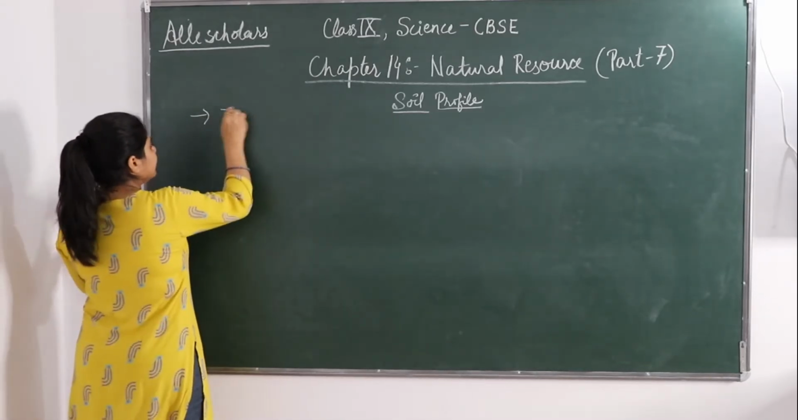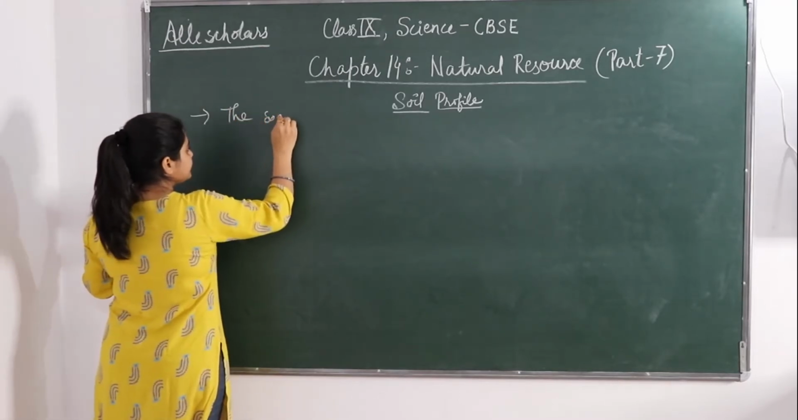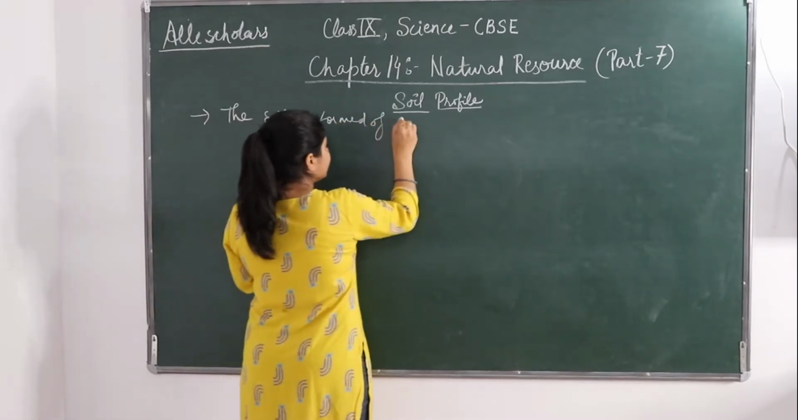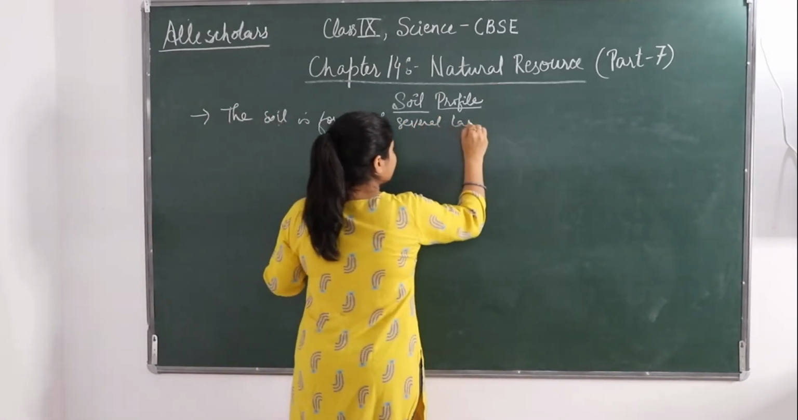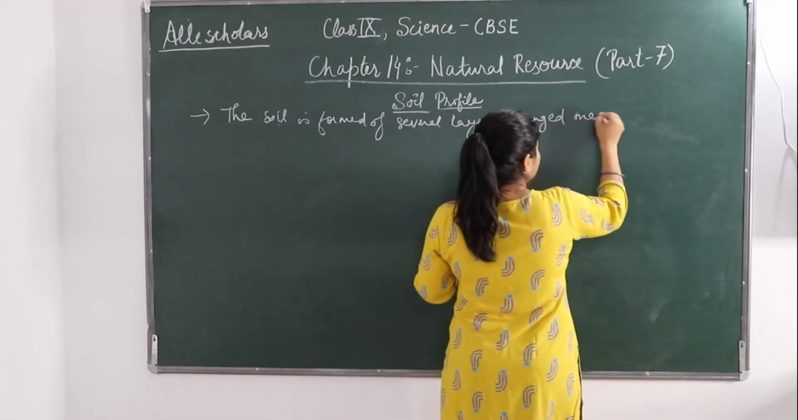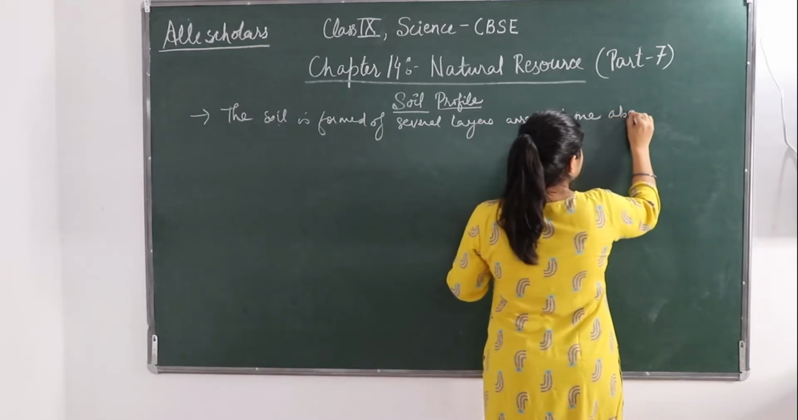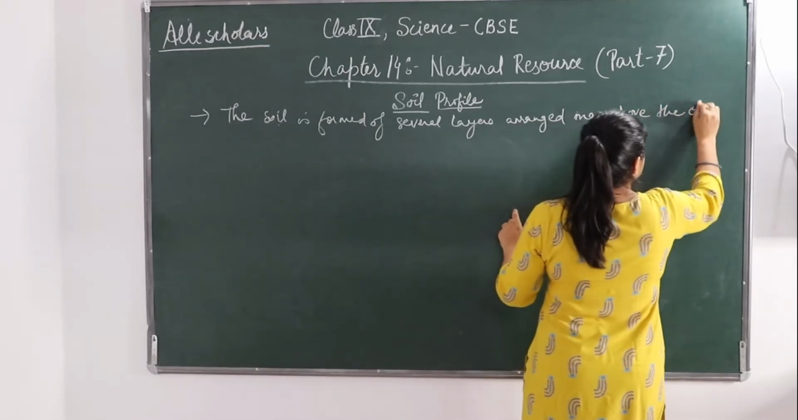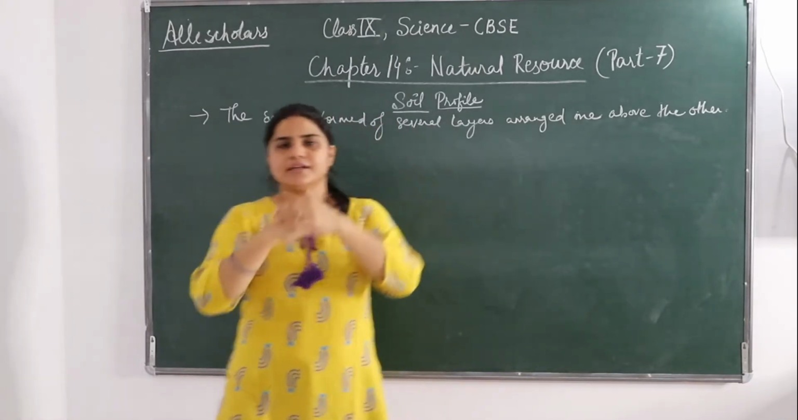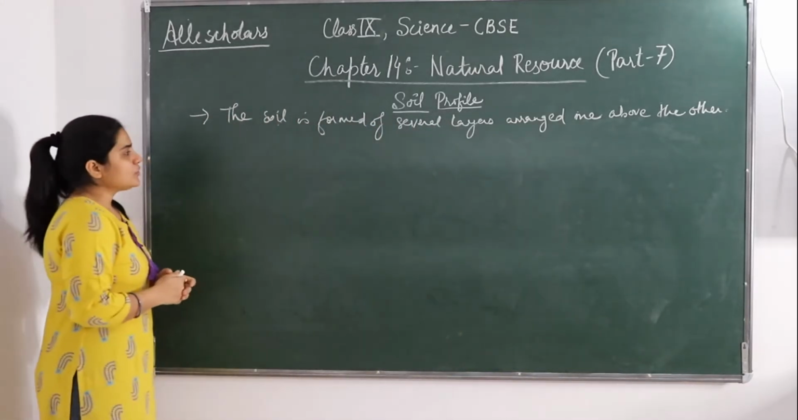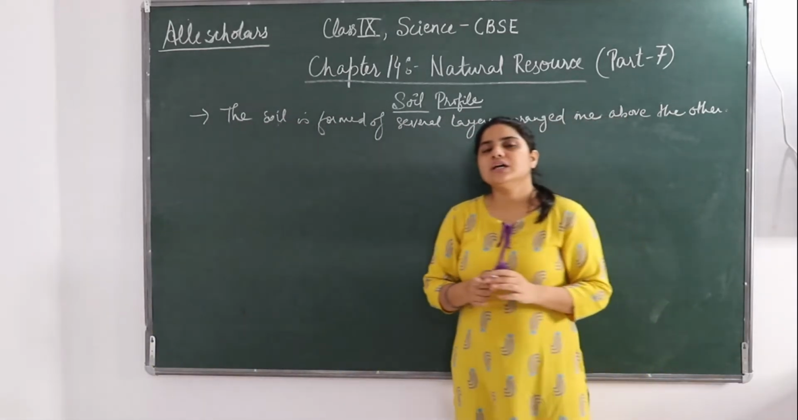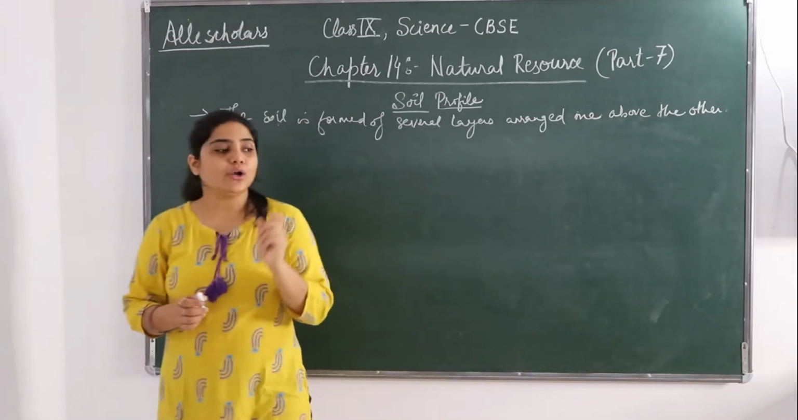So the first thing is that the soil is formed of several layers arranged one above the other. Okay, like a stack, they are arranged in a pile. So if we talk about the layers of the soil, what are they called? The layers of the soil are called horizons.